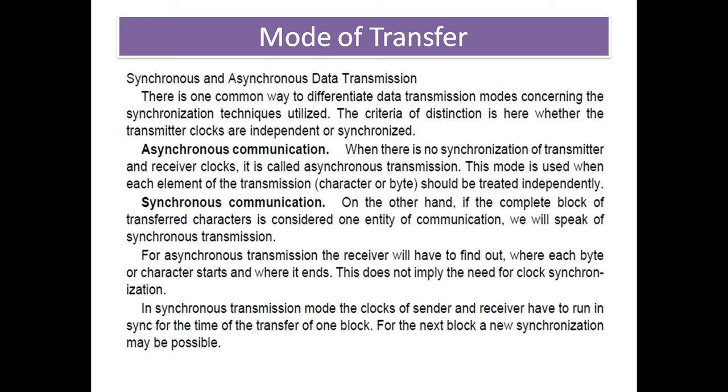This does not imply the need of clock synchronization. It means the clock should be provided for the transmitter side as well as the receiver side, at the same time to transmit the data as well as to receive the data,